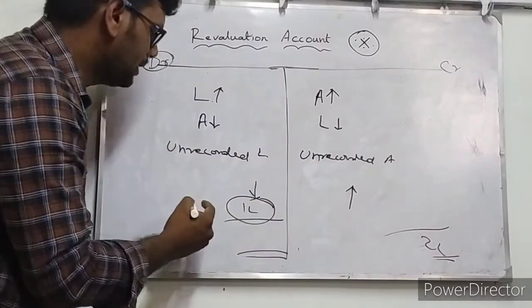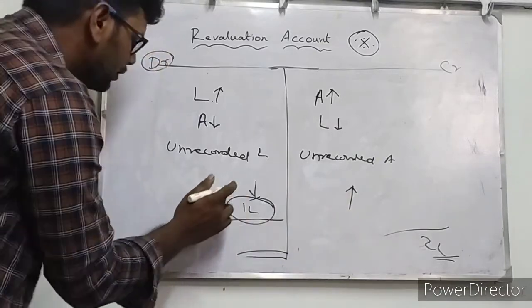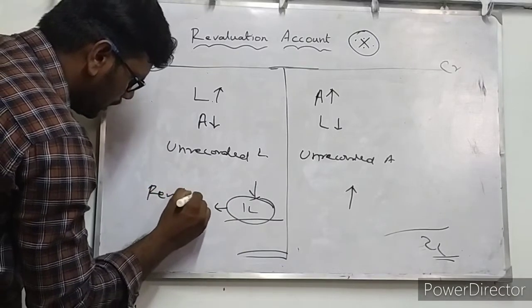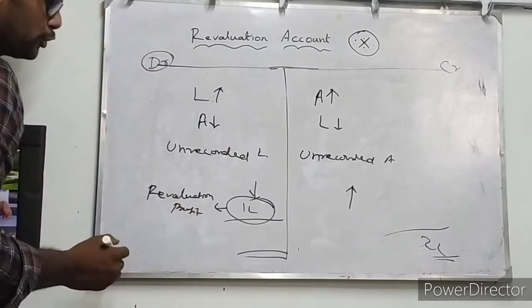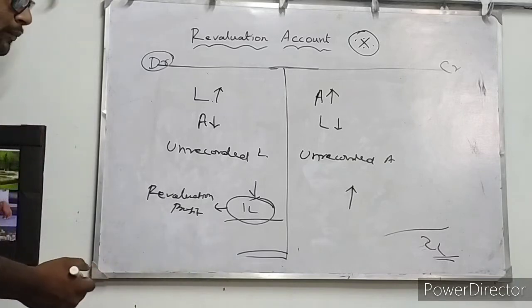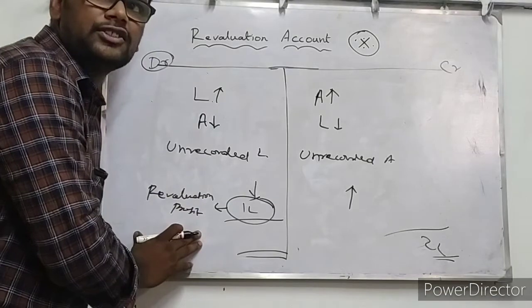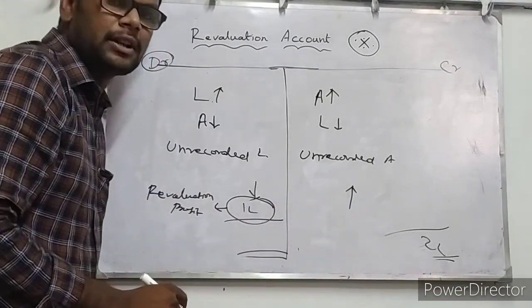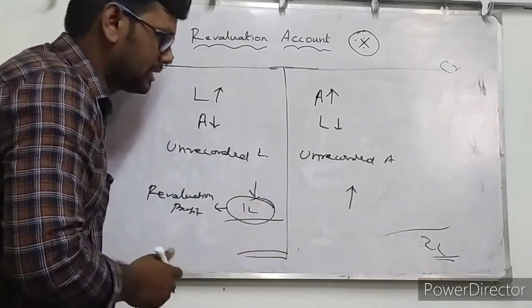The balancing figure will be written on the debit side of the revaluation account because the credit side is in excess of the debit side. So here this will be considered as revaluation profit. This revaluation profit should be transferred to the partners' capital accounts as per their existing profit and loss sharing ratio. You know, only the existing profit and loss sharing ratio will be used for the distribution of revaluation profit and loss also. Why are we using the existing profit and loss sharing ratio? Because it is related to the previous year's balance sheet.